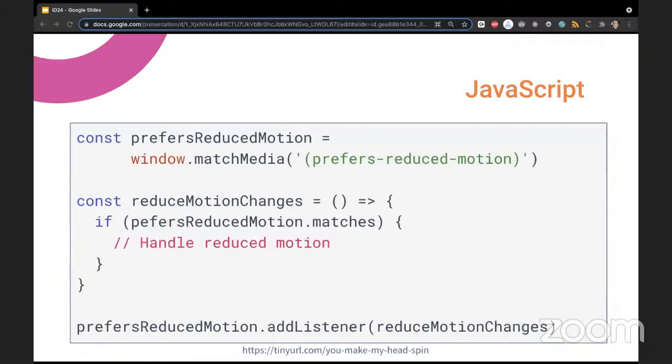And then at the end, I've added the listener to prefersReducedMotion with addListener and passed this reduceMotionChanges function there. These are base cases, I could say. You can get far with CSS and JavaScript or HTML, which I'm going to show you later in this talk. There are some cases where you can do this only with HTML too, but usually it requires either CSS or JavaScript.